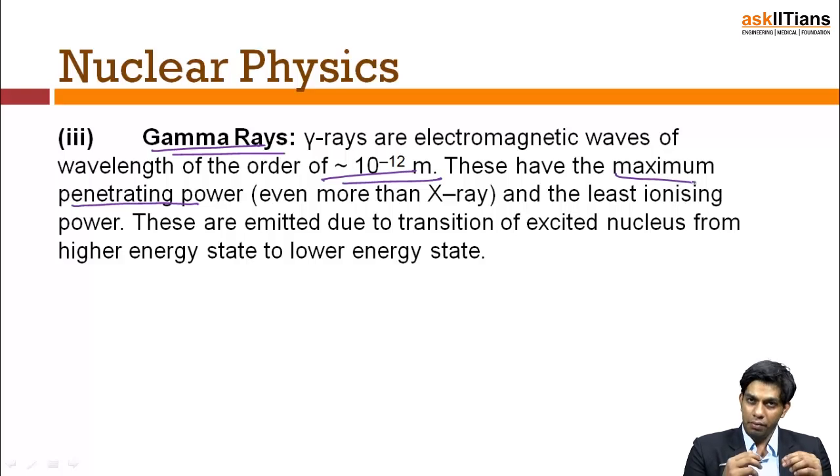Now, I've also told you the reason why there is an emission of gamma rays, and it has the least ionizing power. The reason behind the least ionizing power is that I don't have any charge. I don't influence others through attraction or repulsion. I only influence or ionize a body depending upon my speed. I do have a very decent speed, but I don't have any charge. So charge kind of triumphs over the momentum, the mass factor. Hence gamma rays have good penetrating power, but close to no ionizing power.